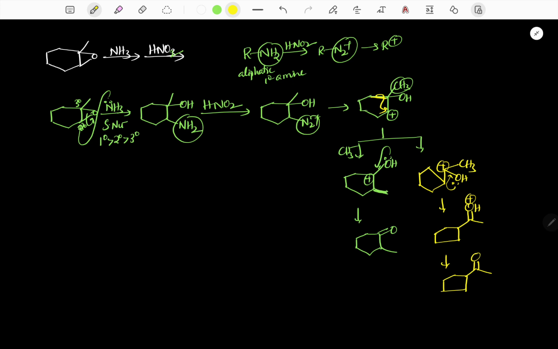So here the stereochemistry of the reactant is not mentioned. Therefore, the 6-member ring ketone and the 5-member ring ketone both are possible. Now among these two, we know that the 6-member ring is more stable. Therefore it is the major product. The 6-member ring is more stable, that's why it is the major product.